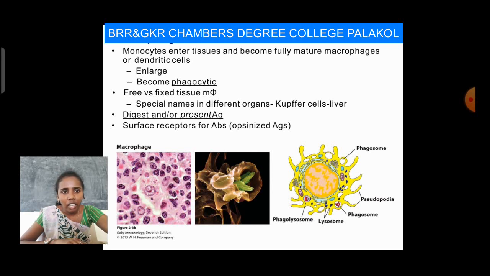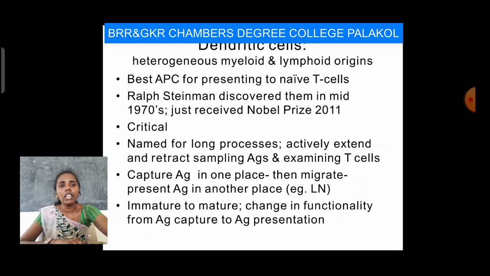Next, dendritic cells. These dendritic cells are of heterogeneous myeloid and lymphoid origins. Heterogeneous means having many characteristics of myeloid and lymphoid origins. They present antigens to naive T cells.